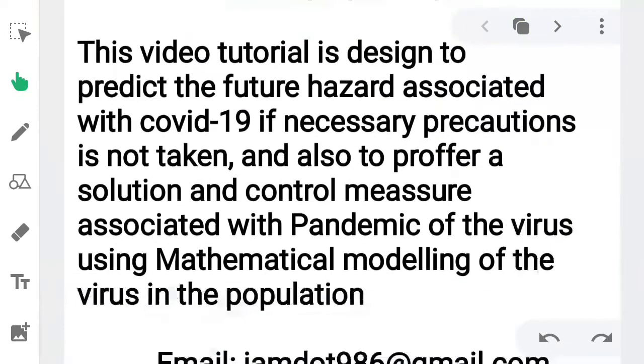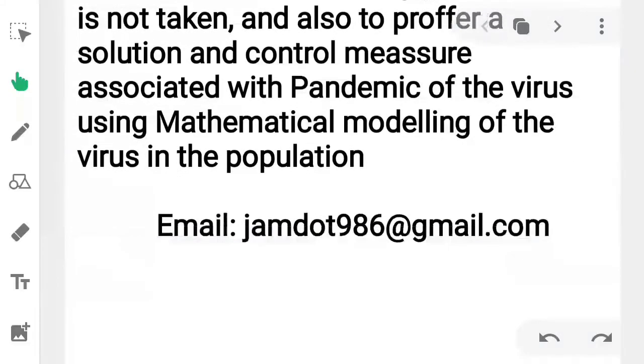This research is titled control measures of COVID-19 in the populations. This video research tutorial is designed to predict the future hazards associated with COVID-19 if necessary precautions are not taken, and also to provide solutions and control measures associated with the pandemic of the virus using mathematical modeling of the virus in the populations.